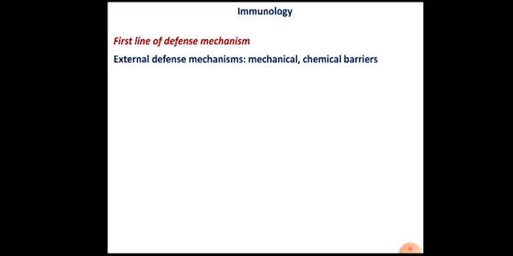So non-specifically, if there is entry of any foreign microorganisms, all of them, irrespective of their type, are eliminated or killed by the first line of defensive mechanism. That is called non-specificity. This involves external defensive mechanisms responsible for mechanical removal and chemical barriers responsible for the killing of microbes.